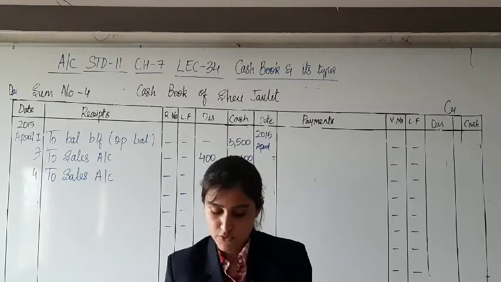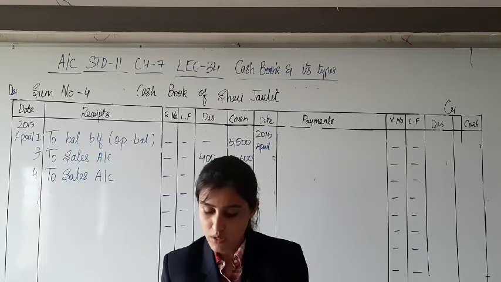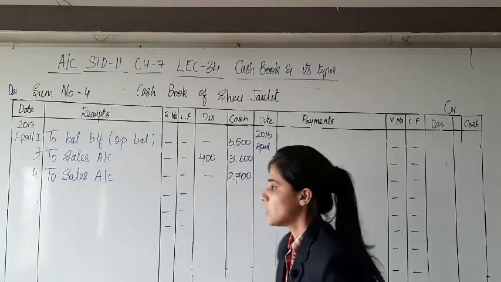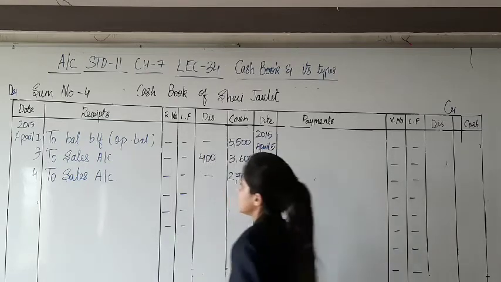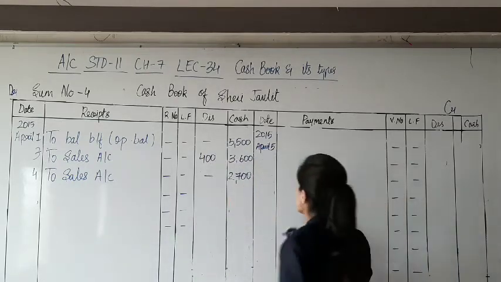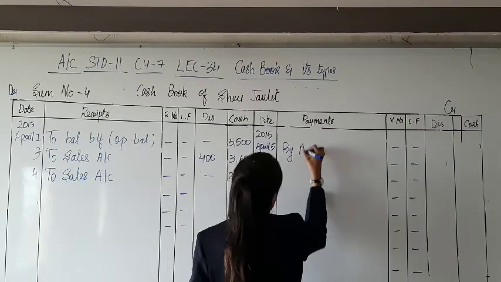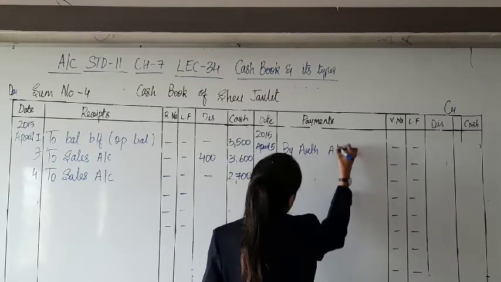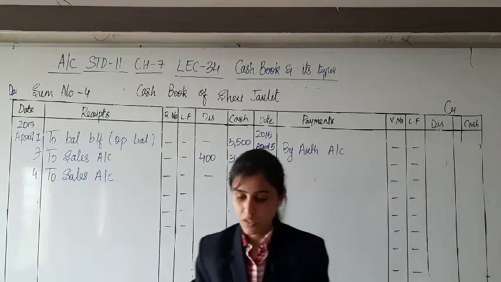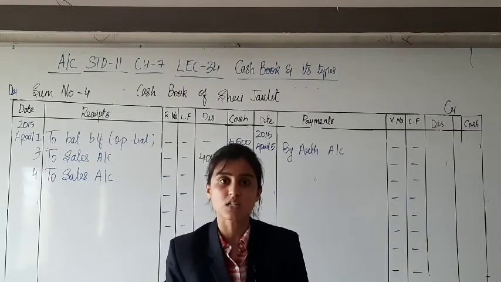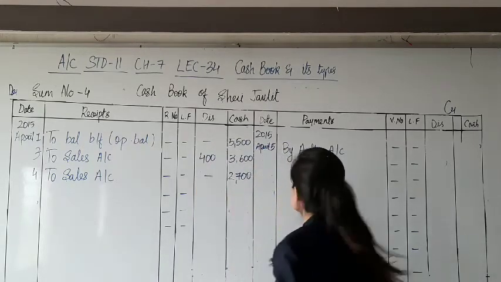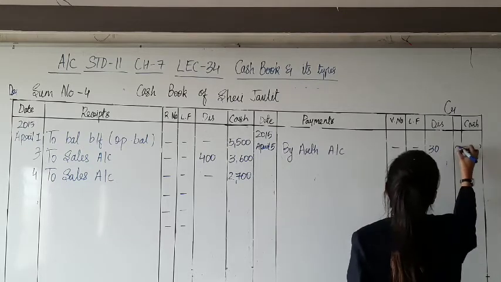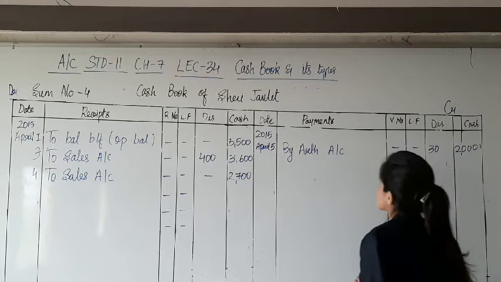Next, 5th of April, cash of rupees 2,000 paid to Earth in full settlement of account of rupees 2,030. Of course, it is a payment. Payment is on 5th of April. The payment has been made to Earth. So, by Earth account, how much are we supposed to pay? We are supposed to pay 2,030 rupees. Instead, we have paid 2,000. So 30 rupees is the discount that is received. And 2,000 cash is given.